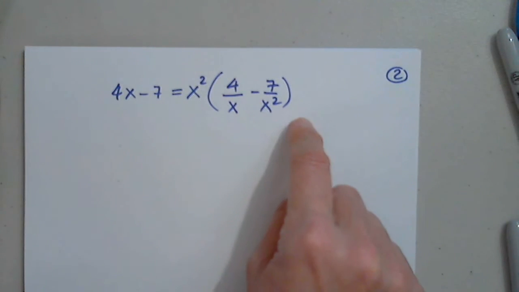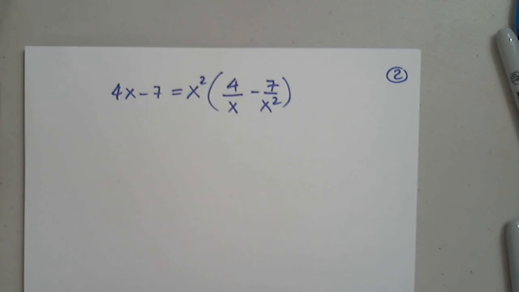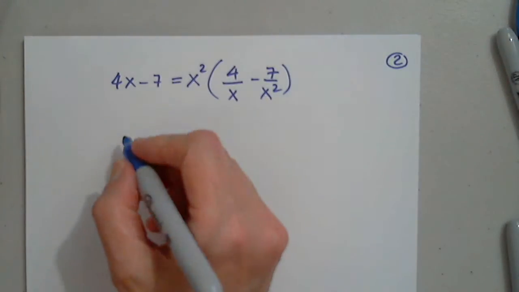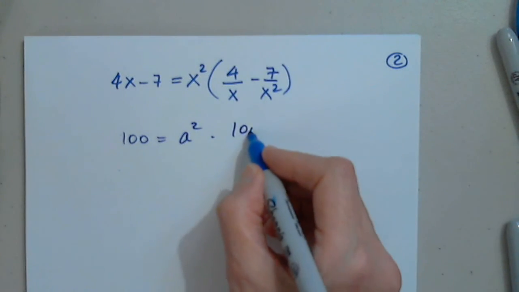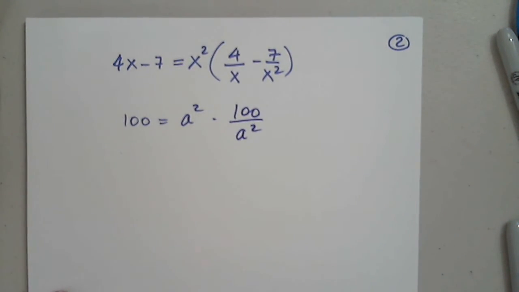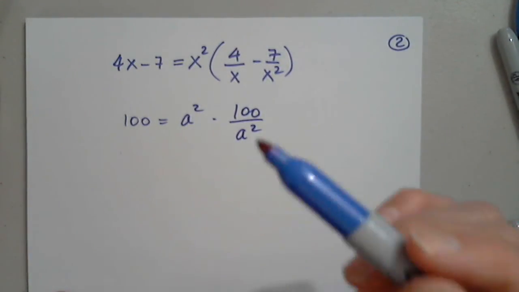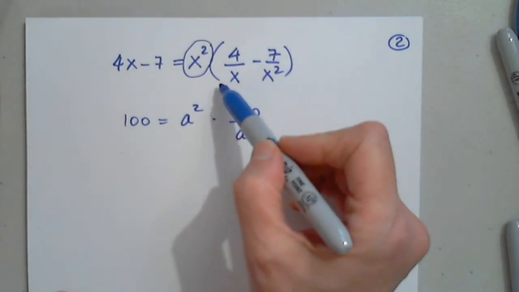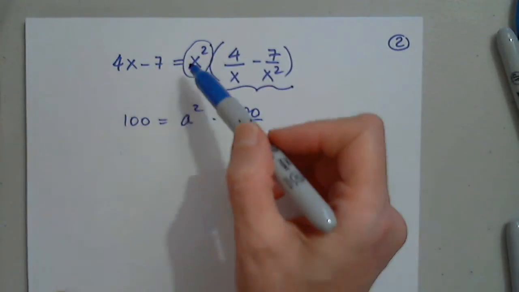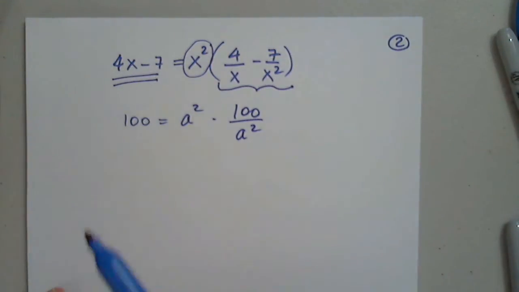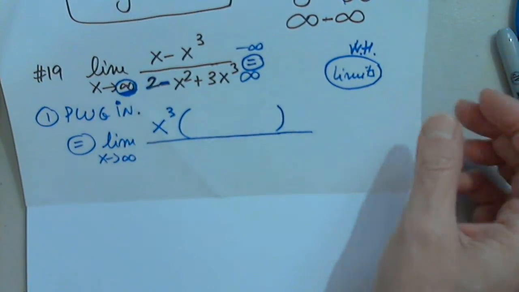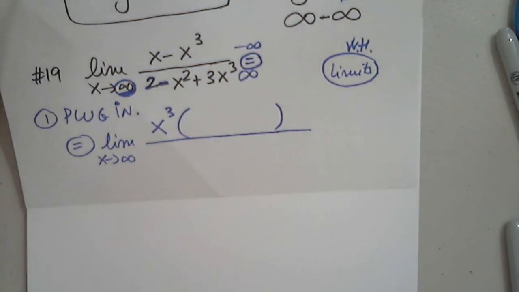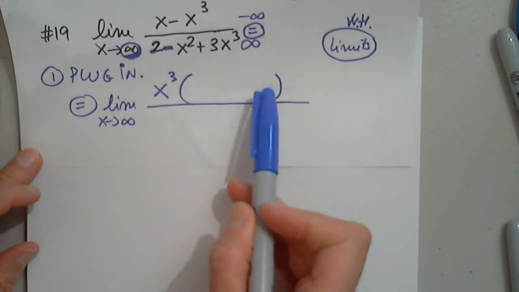The point I'm making with this is that I can factor out anything I want from anything. So from, let's say, 100, can I factor out a squared? Yeah. So I can do whatever I want. I can factor out whatever I want, as long as this quantity multiplied by this gives me back the original problem. So coming back here, yes, I can factor out x cubed as long as I'm very careful with respect to what I write in here.